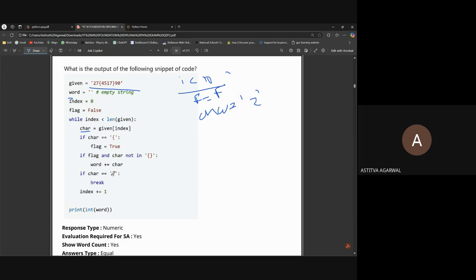If char double equals this, it won't be correct. None of the conditions are true. So we will do index plus equals 1. Index was 0, so we add 1 to it, and it will be 1. Now is the second if condition correct or not? No, it's not correct because flag is still false.